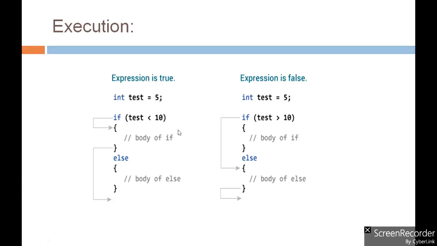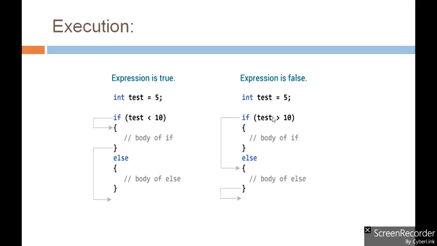So let's see how it executes. As in our program, the value of the taste variable is 5. So whenever we check the condition 5 less than 10 within the if, the condition becomes true and it goes inside the body of the if statement, right? And it will not execute the else part of the if else statement.